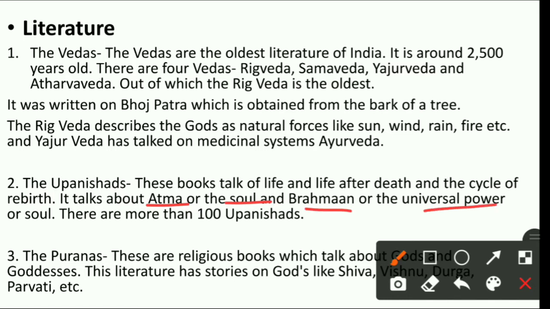or the universal power or soul. मतलब उस बुक में किस चीज़ों की बात करी गई है? It talks about Atma. Atma means our soul. Okay, what is soul? What is Atma? About those things it is told.